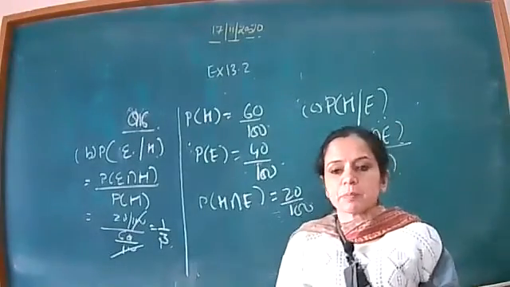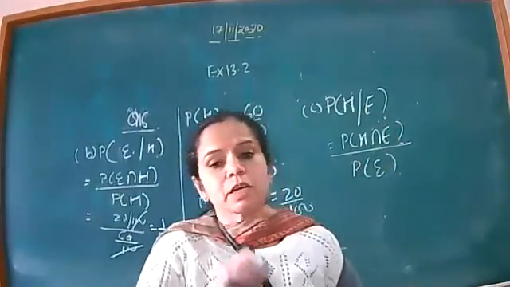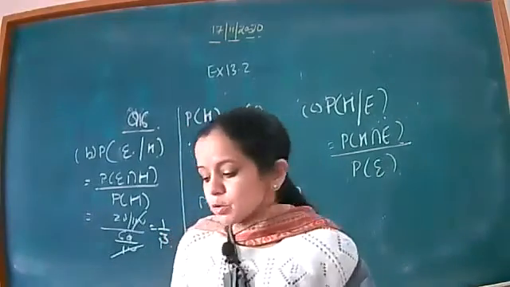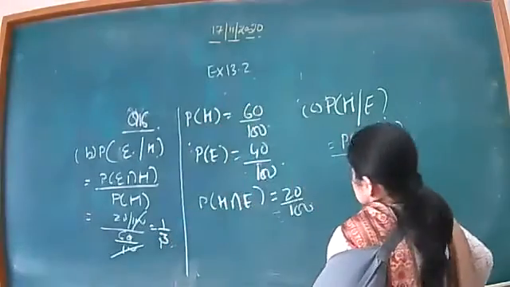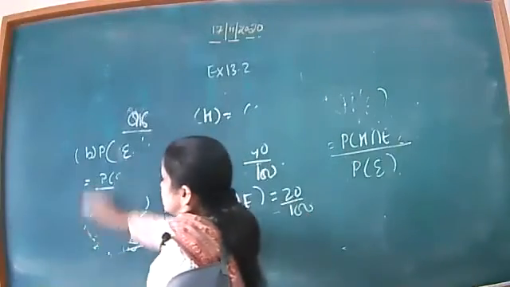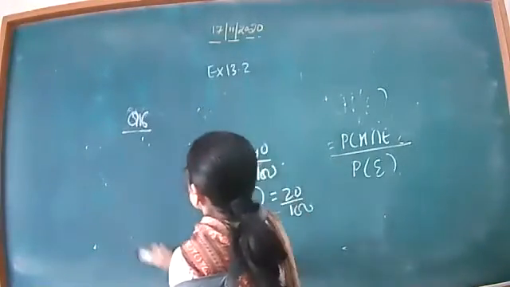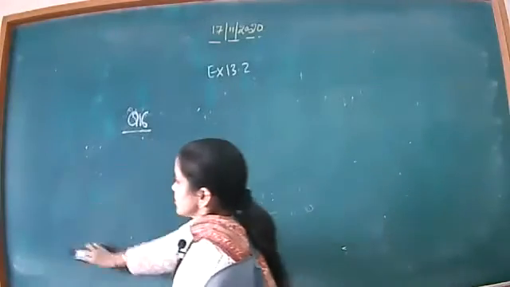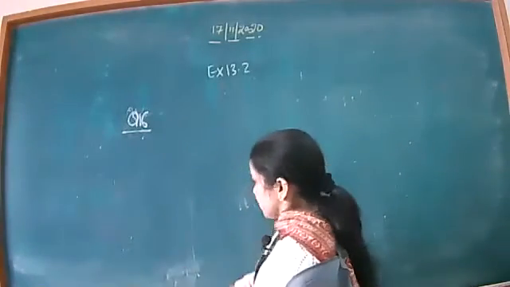And they said we have to calculate the probability that both dice show an even number and a prime number. So that means I have the favorable case first, and you know that if a pair of dice is thrown, the total cases are 36. You know it very well.